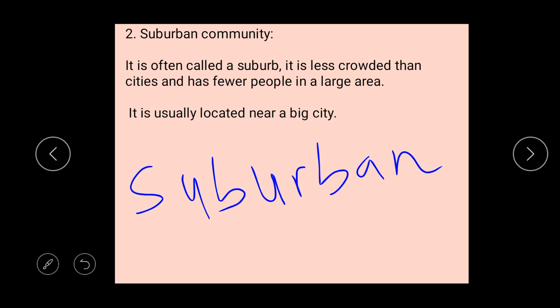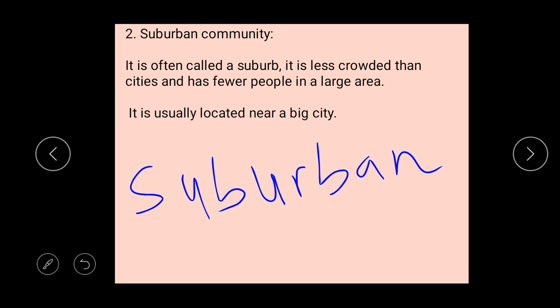In a suburban community, you will see fewer people, but the place will be so big. In a suburban, people are less crowded, but the place is so big. There are so many places around to walk, to play, to do all things. But people are less crowded. It's just the opposite of urban.